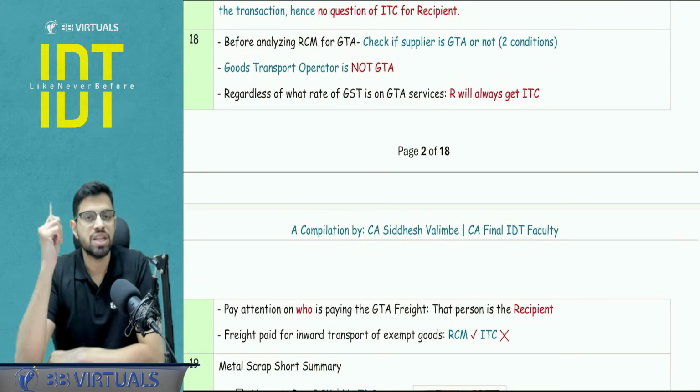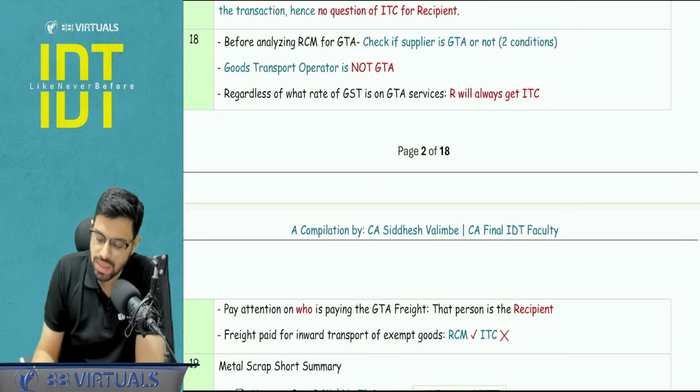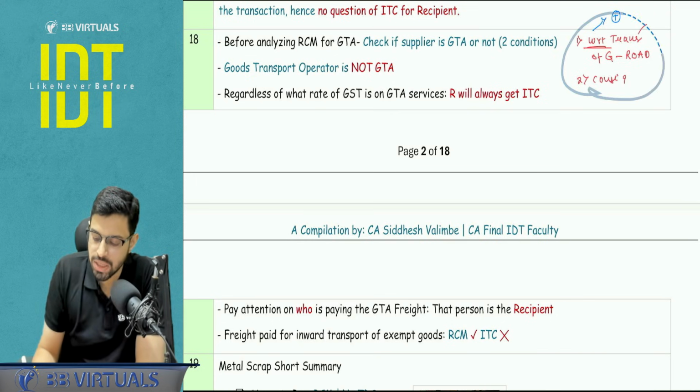Next. With respect to the GTA analysis, before analyzing the RCM aspects, check whether the supplier is a GTA or not. GTA is a very specific definition, with two conditions. First condition is they are supplying services with respect to transportation of goods by road. With respect to means it is transportation service plus ancillary services. And second, they should be issuing a consignment note. If one of these conditions is not complied with, it is not a GTA.